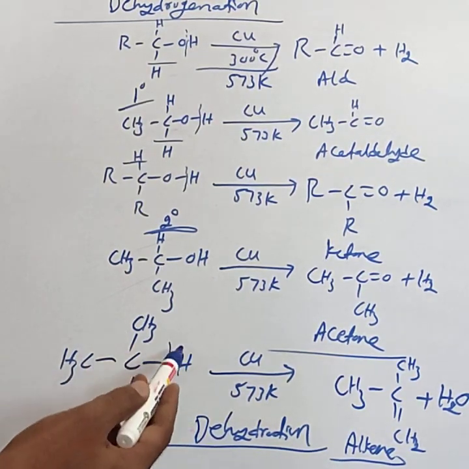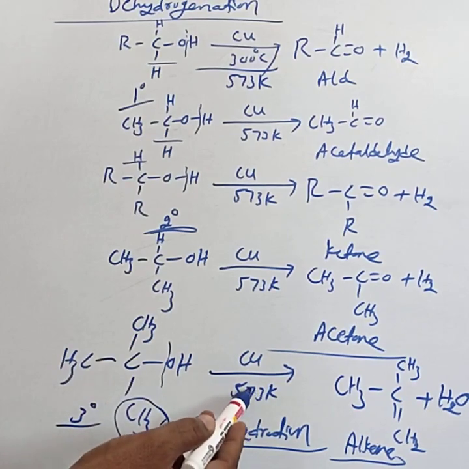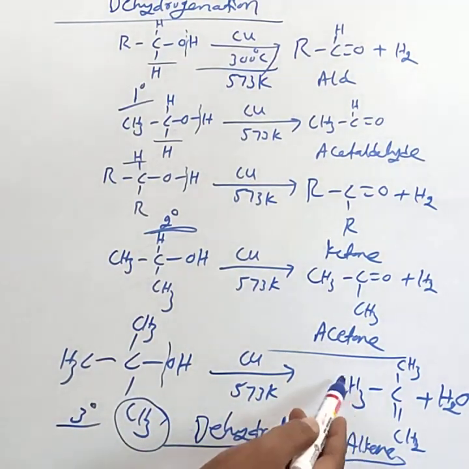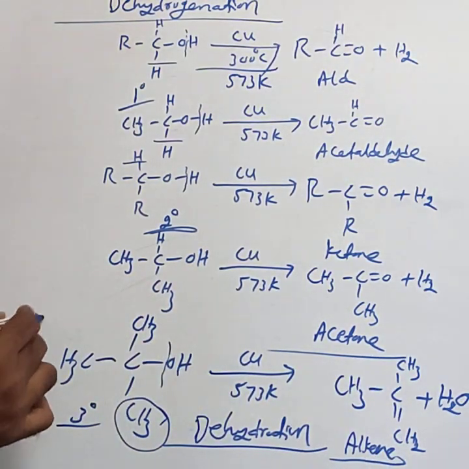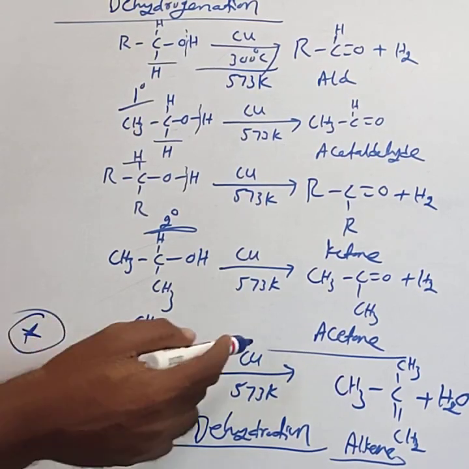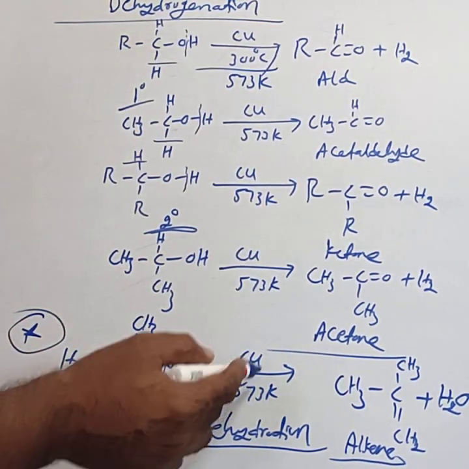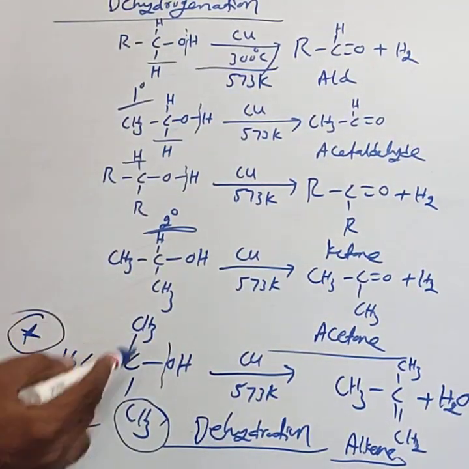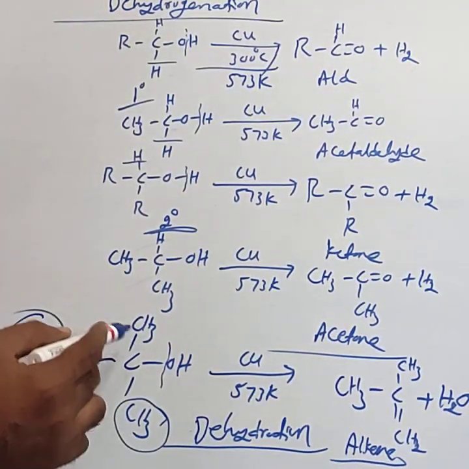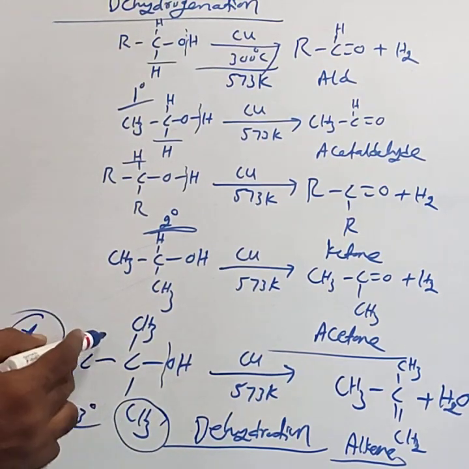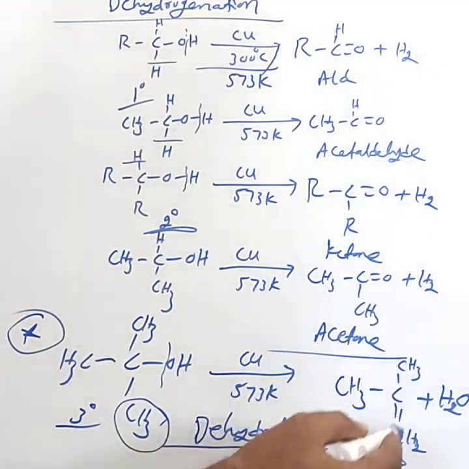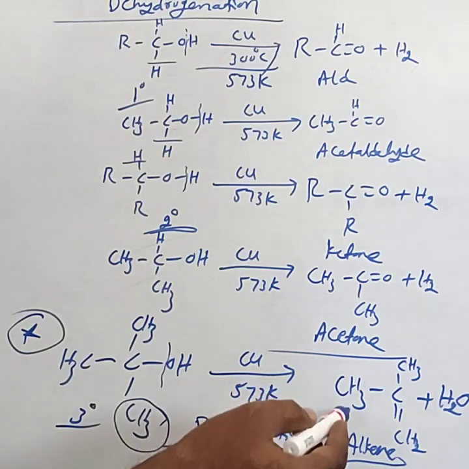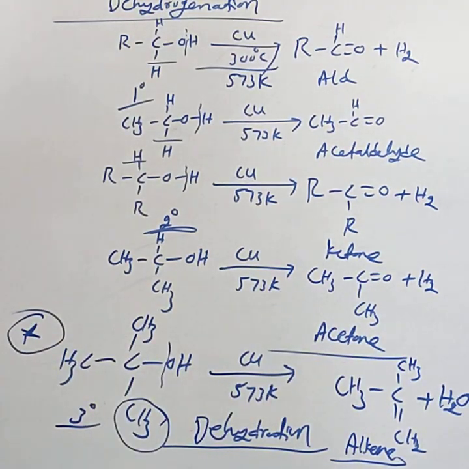When tertiary butyl alcohol is passed through copper at 573 Kelvin, the product is 2-methylpropene. This is important for competitive exams. Generally, if copper is mentioned on the arrow, you have to remove hydrogen. In the case of a tertiary alcohol, dehydrogenation does not occur. Instead, dehydration takes place, resulting in an alkene, 2-methylpropene. This is about dehydrogenation.